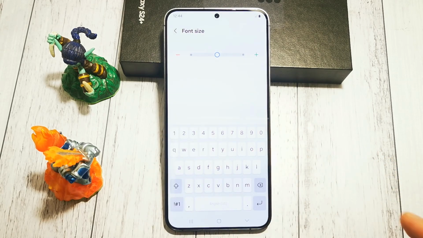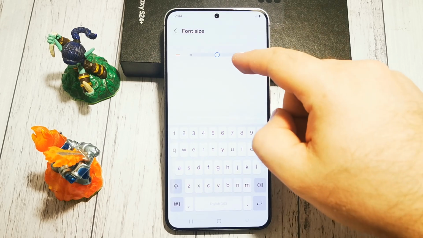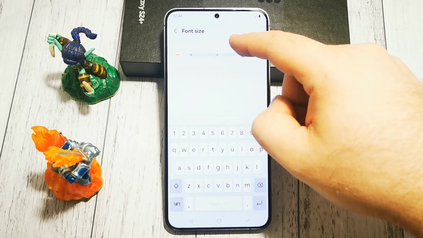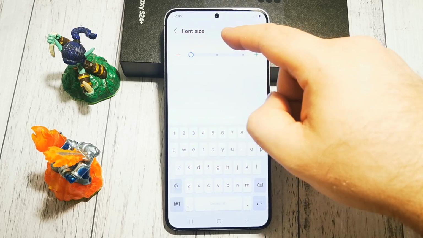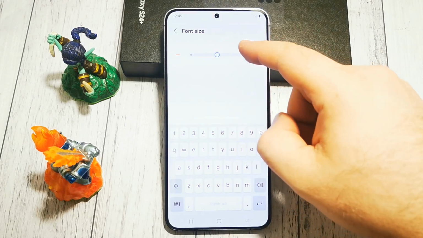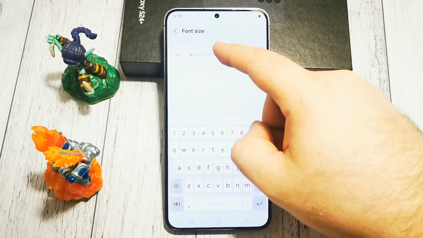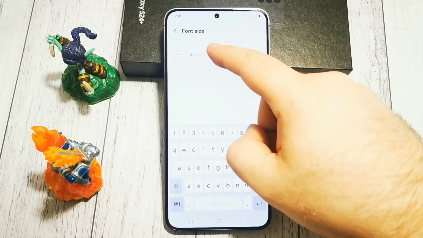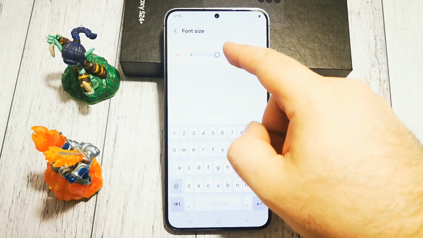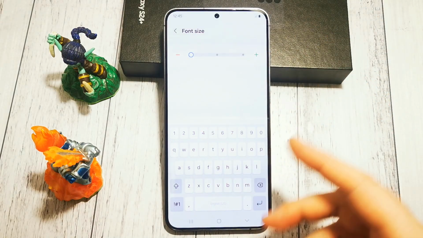So right now, as you can see at the top, we have this slider, and at the bottom we have an example of our keyboard. How does it look right now? So we can make our keyboard a little bit bigger or a little bit smaller. It's not exactly a slider. We have three settings, as you can see. So let's leave it in the middle or the smaller one, whichever we prefer.